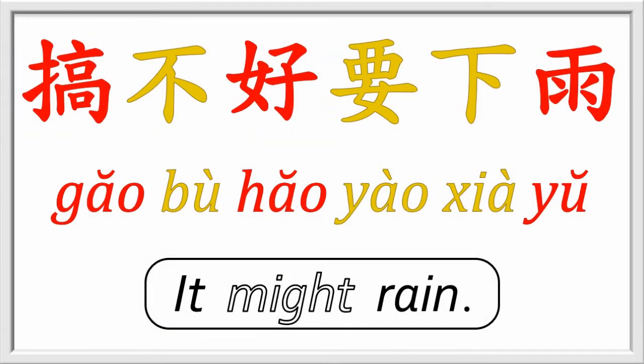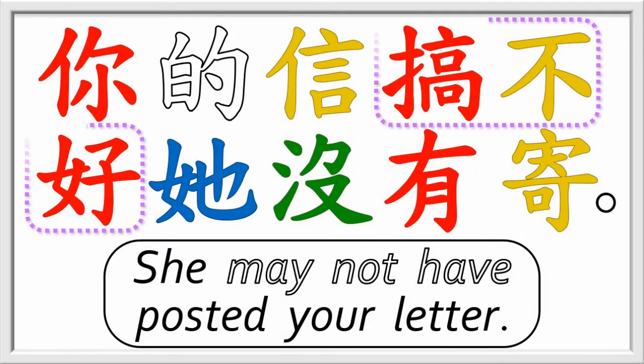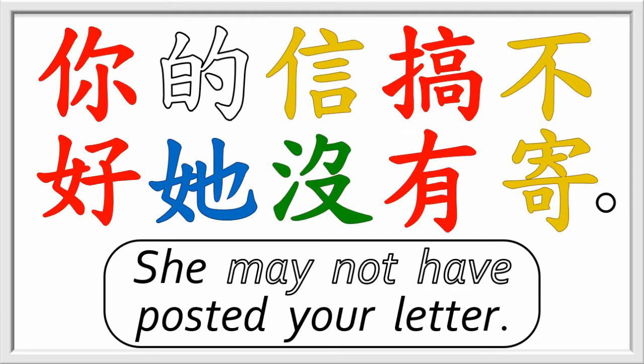Here are 2 examples tending toward this pessimistic outcome. 搞不好要下雨. It might rain and ruin our plans. Here's another. 你的信搞不好她没有寄. She may not have mailed your letter. And that's why the intended recipient is upset that you haven't responded.